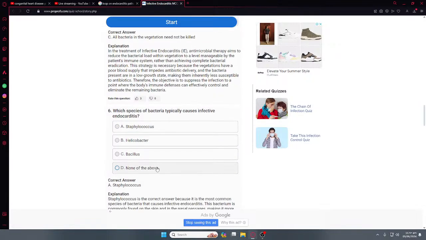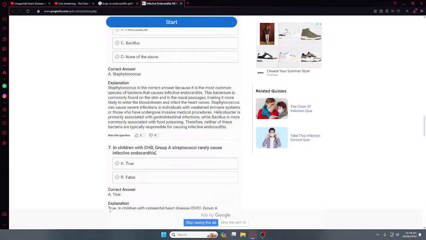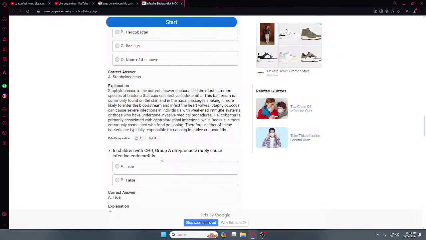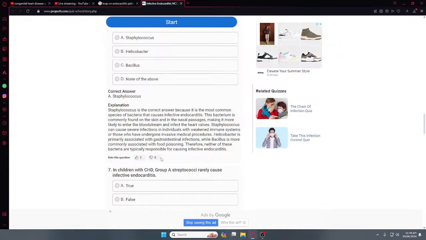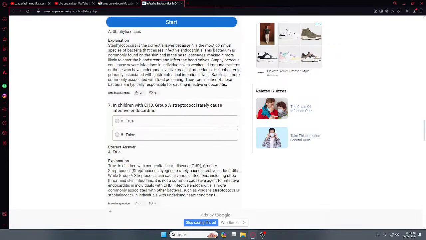Got it. Which species of bacteria typically causes infective endocarditis? So it is Staphylococcus. In children with coronary heart disease, this can rarely cause infection. Yeah, because the heart is already weakened, so it should be Streptococcus viridans which will cause infective endocarditis.